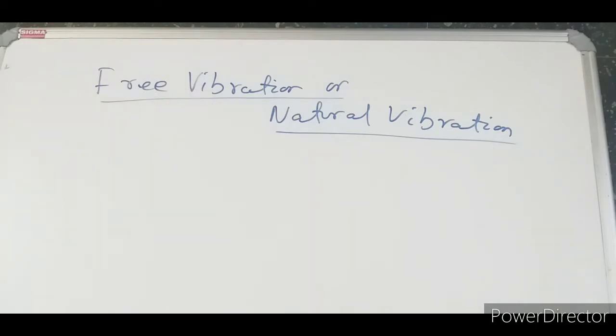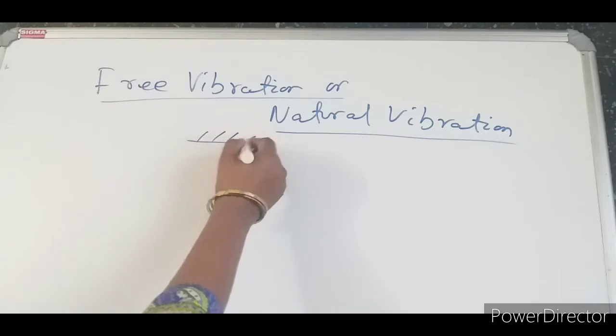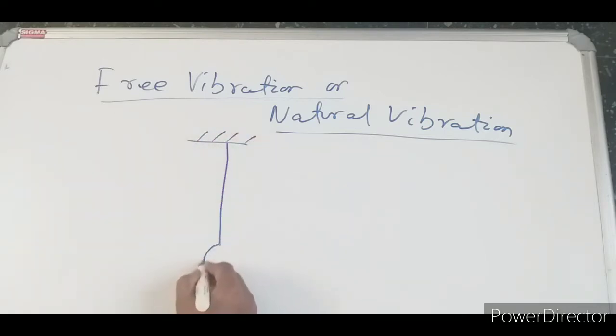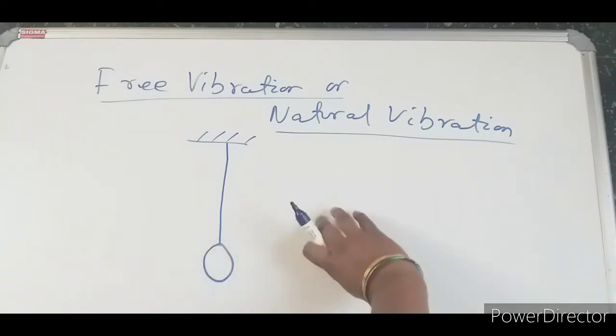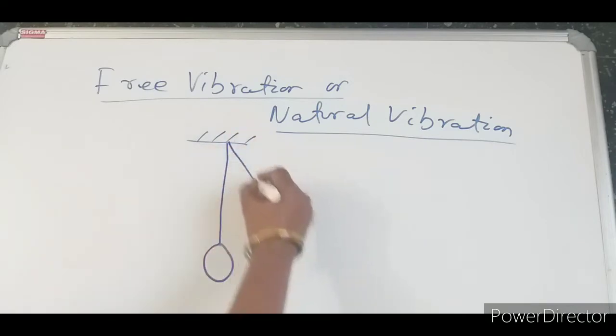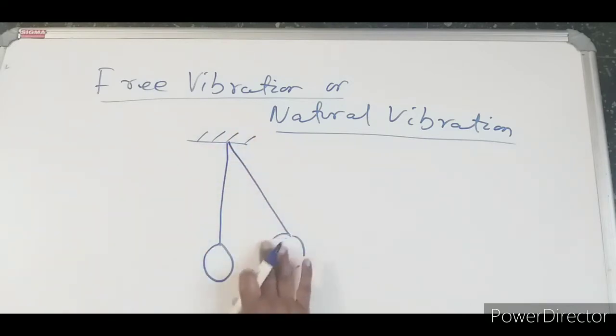First of all, let us imagine a situation where I have taken a simple pendulum, hanging this simple pendulum, and I want to disturb it from its mean position. So what I will do, I will lift it to this side a little. When I am lifting it a little to this side and I leave it, it will start oscillating.